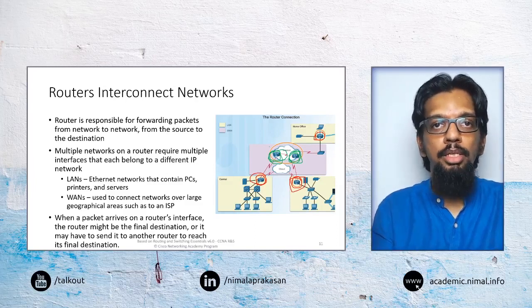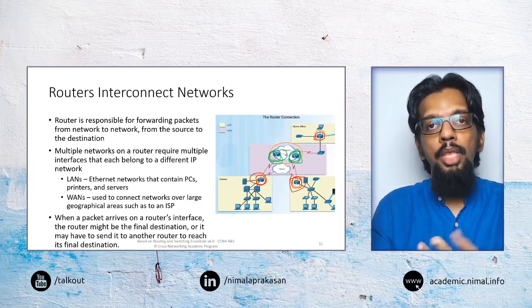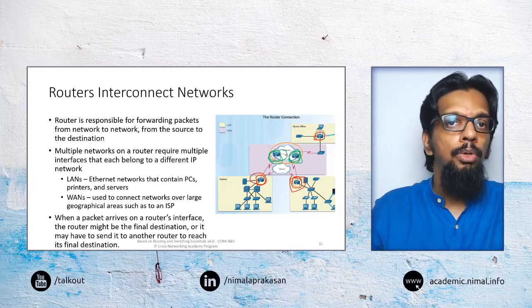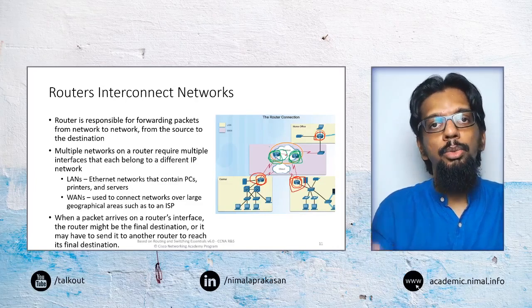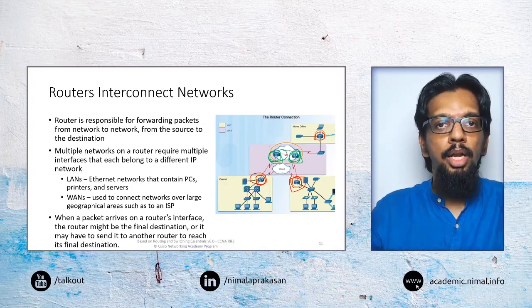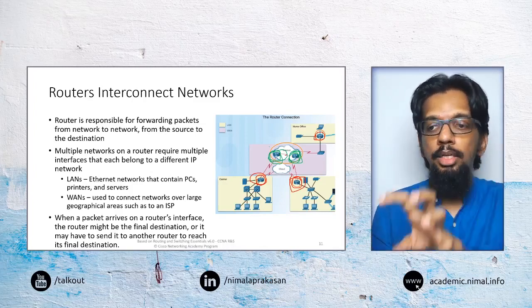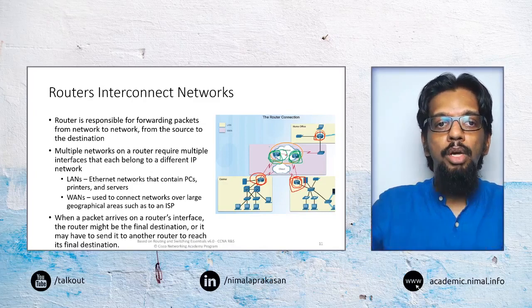That may be SLT or someone else. From there it may hop on to yet another service provider. So from different internet service providers it may have to be routed.